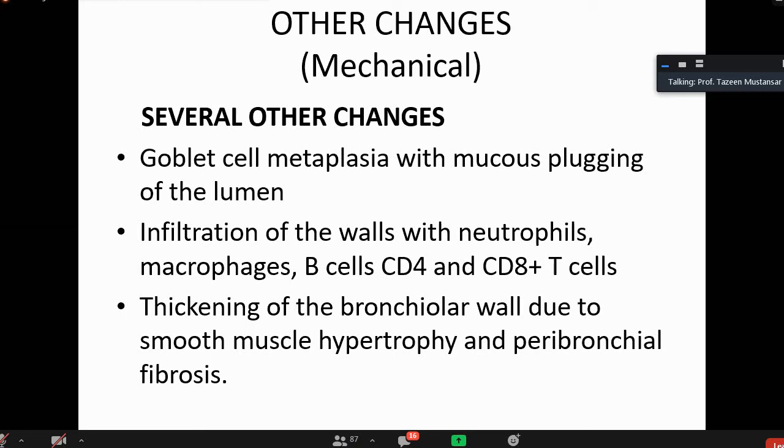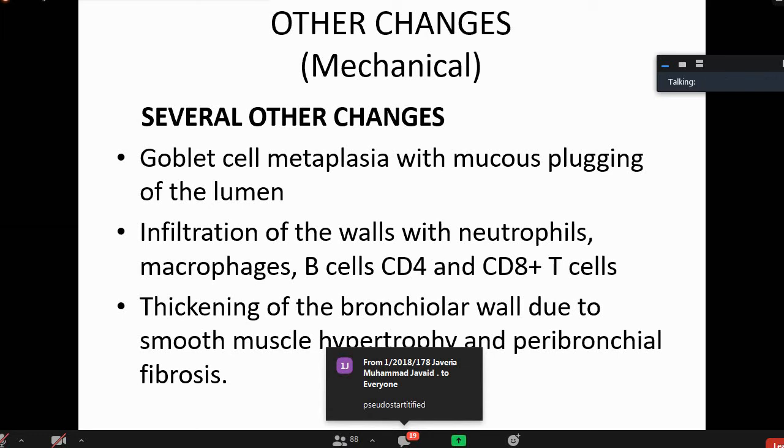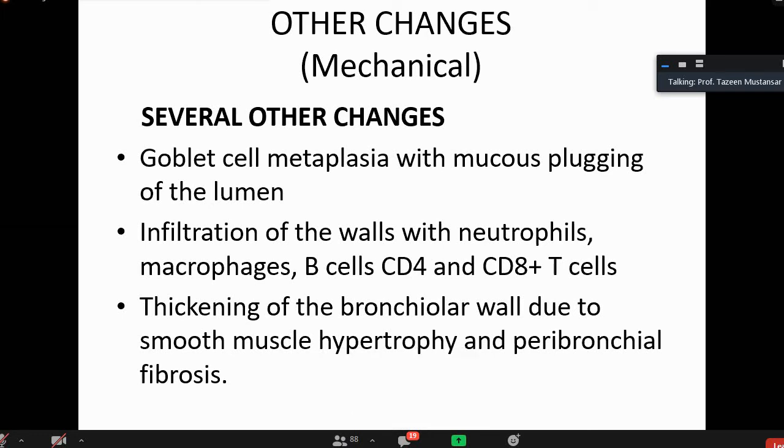What is the lining epithelium of the respiratory tree? Anybody? Yes? Anybody? Nobody? Lining epithelium of the respiratory tract. Nobody knows? I know. Pseudostratified ciliated columnar epithelium, and only the vocal cords are lined by stratified squamous epithelium. So there will be metaplasia.